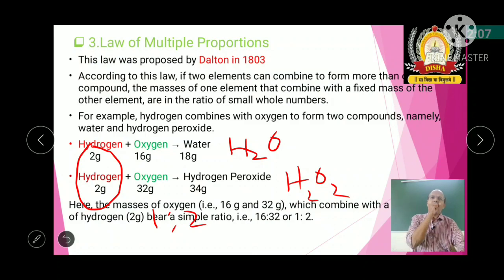So what the law of multiple proportions says is that whenever two elements combine to give more than one product, one element remains at a fixed mass and the other element is in the ratio of small whole numbers. I'll take one more example.